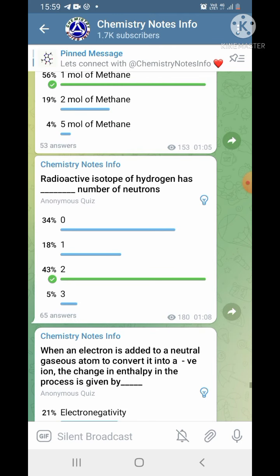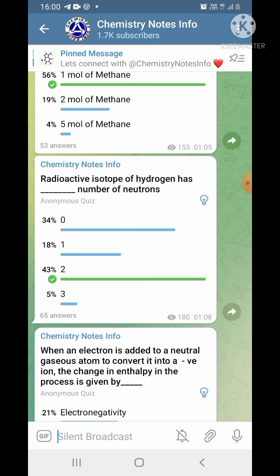A radioactive isotope of hydrogen has, fill in the blank, number of neutrons 0, 1, 2 or 3. The correct answer is 2, and 43% of pupils gave the correct answer. It is a good achievement.